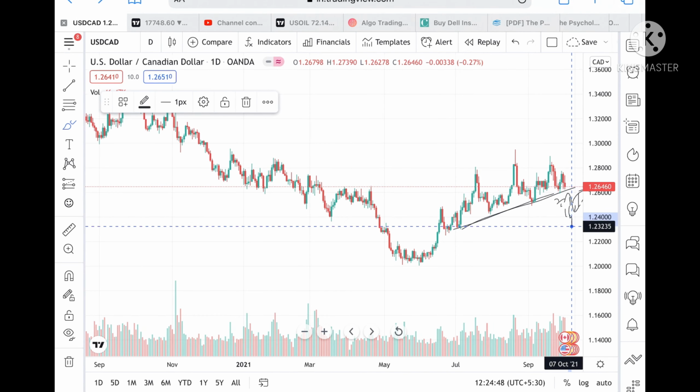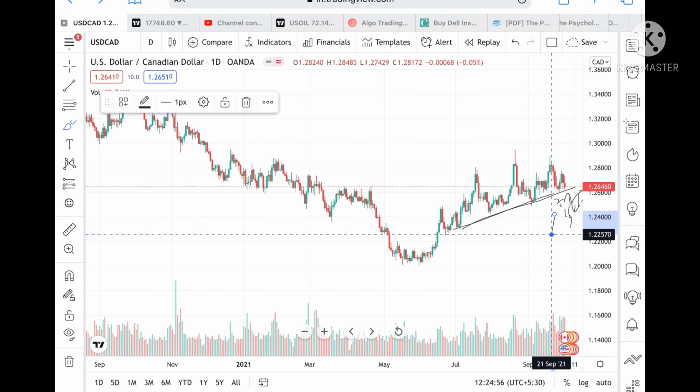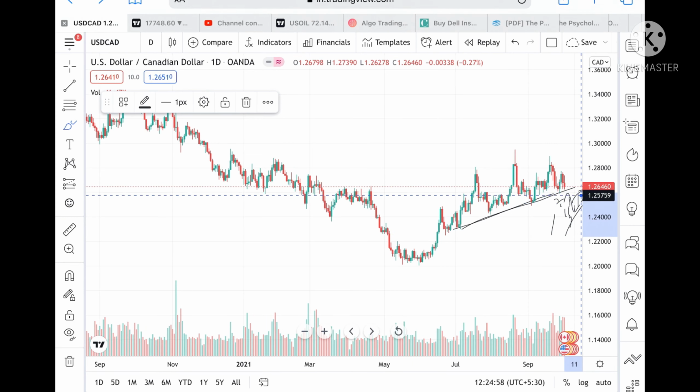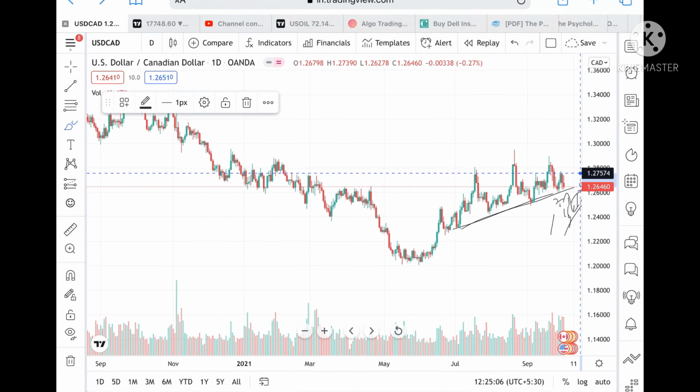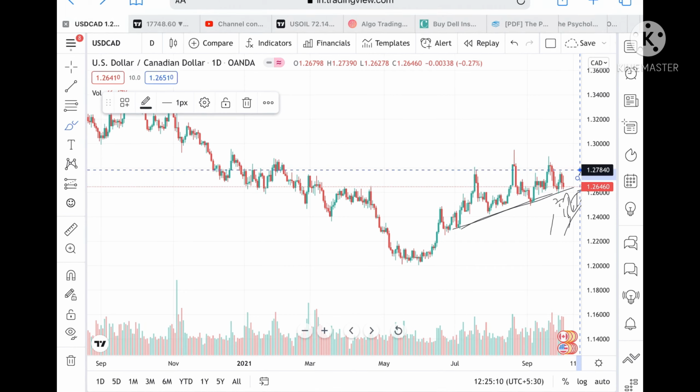Suppose the price doesn't sustain this level, then we can see 0.22570. Suppose the price sustains above this level, then yes, it can go to a level of 1.26999, and from there we can see a level of 1.27574. And if the price goes up more above this level, then we can see yes, it can go to